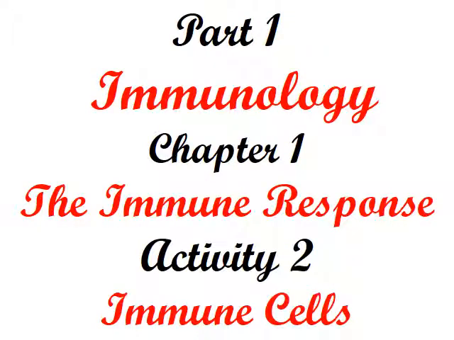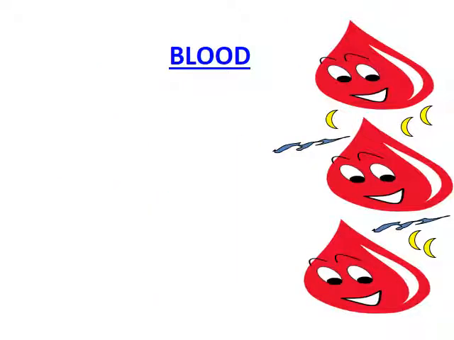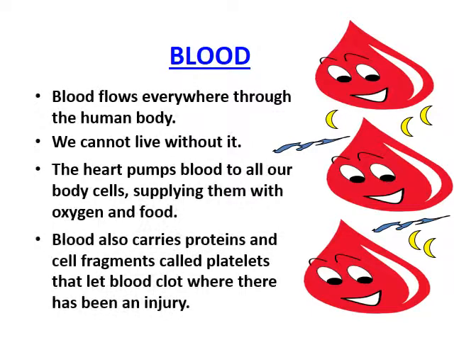Okay, let's move here to activity 2 about the immune cells. We have blood. What is blood and what does it contain? Blood flows everywhere through the human body. Sure, we cannot live without it. The heart pumps blood to all our body cells, supplying them with oxygen and food. Also, blood carries proteins and cell fragments called platelets that let blood clot where there has been an injury.